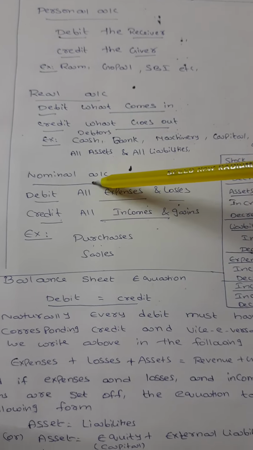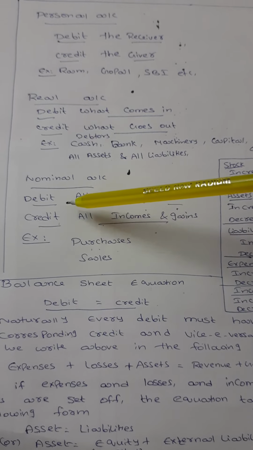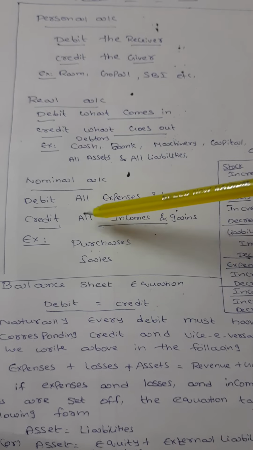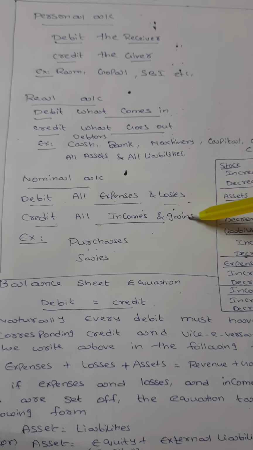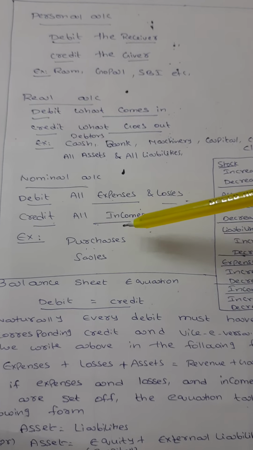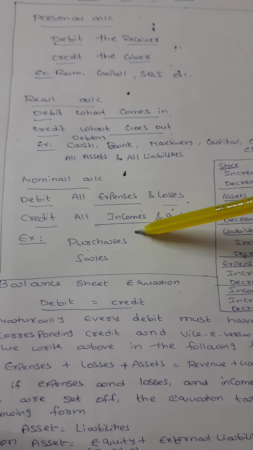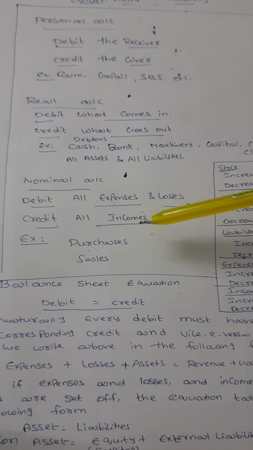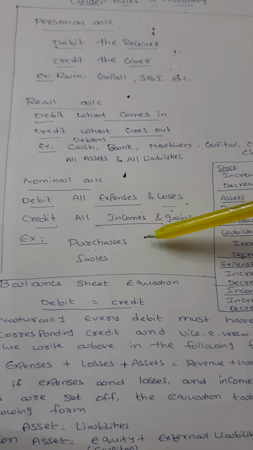And coming to the next one, what is a nominal account? The nominal account rule is debit all expenses and losses, credit all incomes and gains. In this nominal account, whatever the payments, expenditures, receivables, revenue comings or losses occurring, all these transactions come in the nominal account.